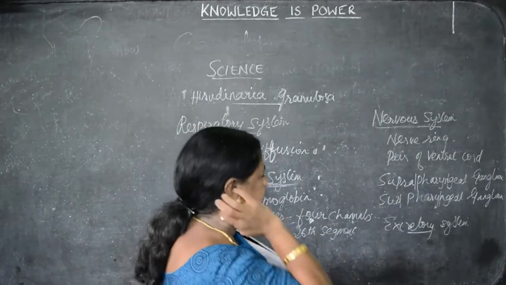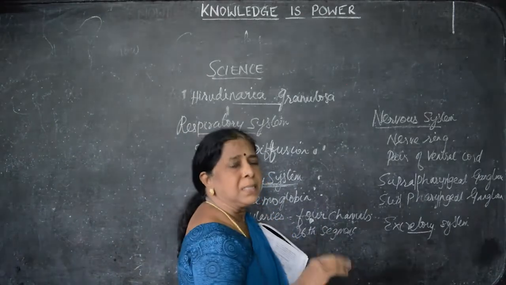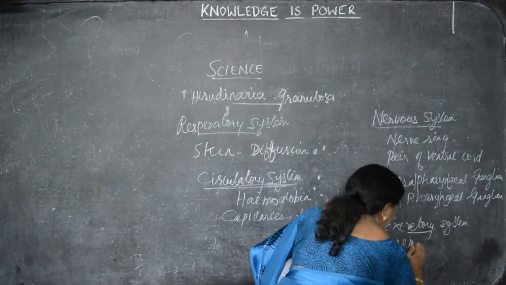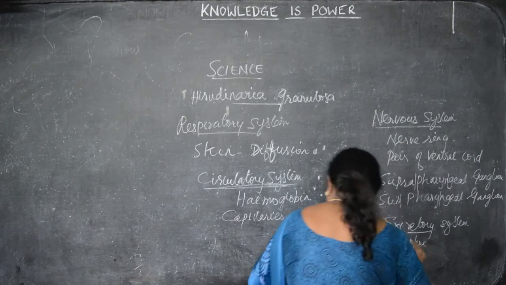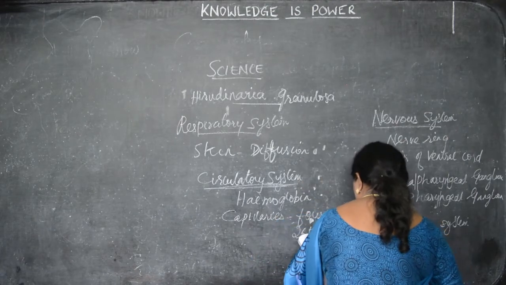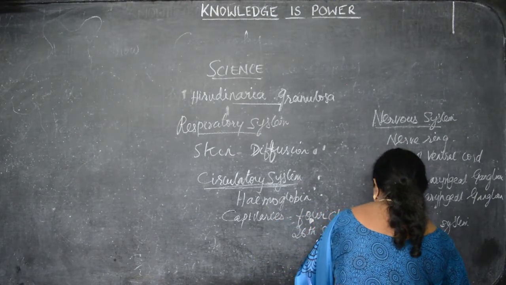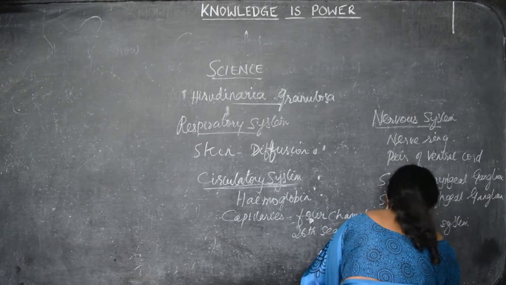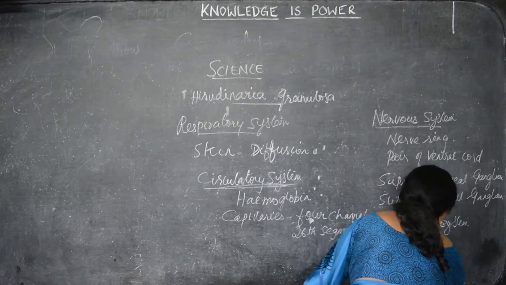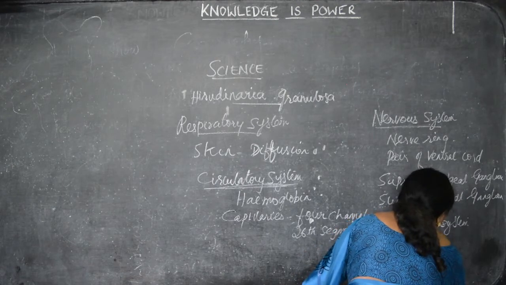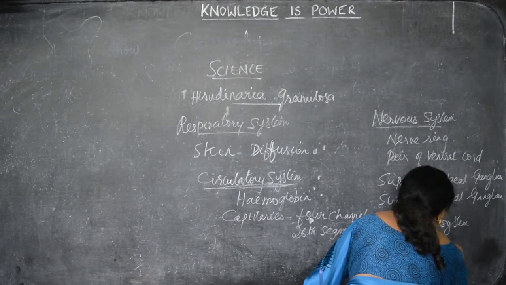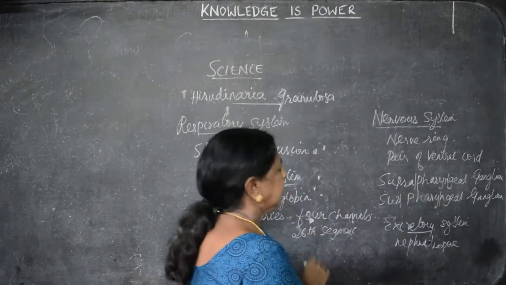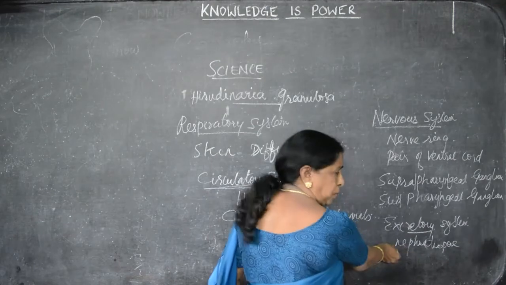Generally nephron is the unit of excretory system. Here there is no nephron, but nephridia. So in the excretory system, through the nephridiopores there are small holes.